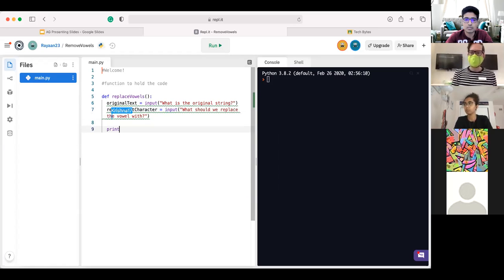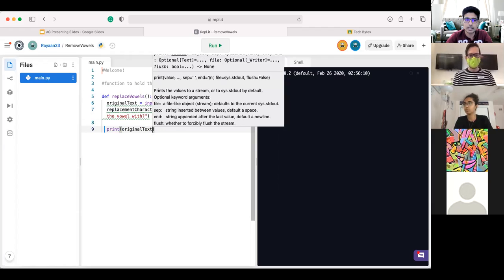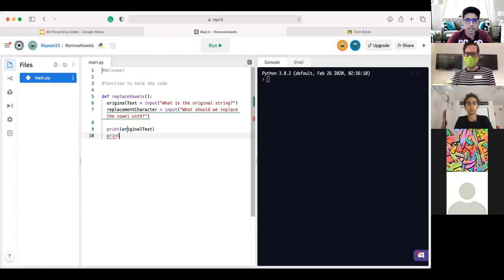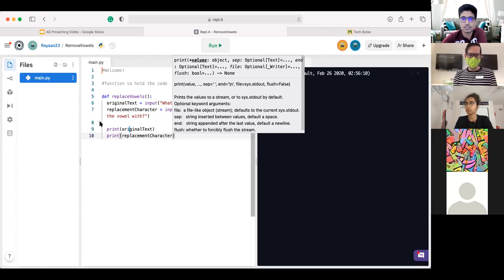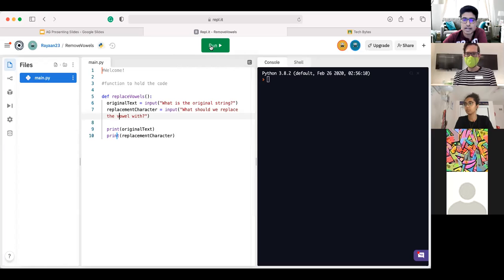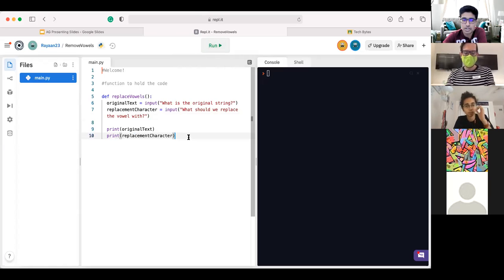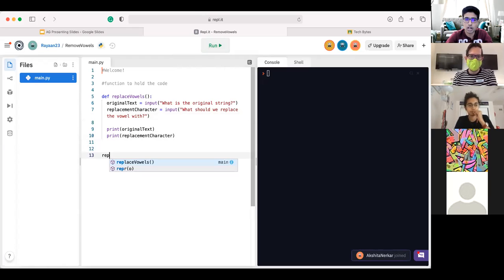And if you want to test this, we can just print out the original text and the replacement character to make sure our code is working correctly. So if I hit run, oh, there's something super important which we're forgetting. We're not actually calling the function. So remember in Python, guys, since we are using this function, we have to actually call it. So I'm going to say replace vowels, add the open and close parentheses, and now all the code inside of this function will actually run.